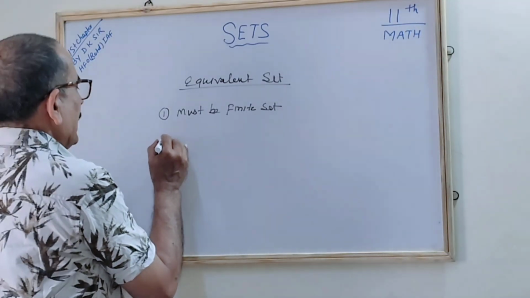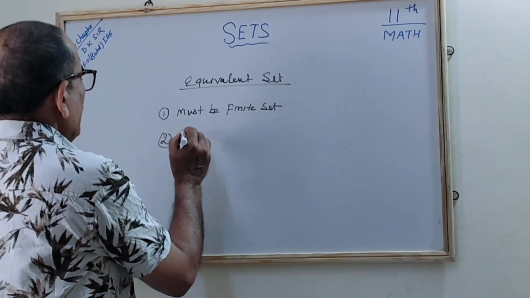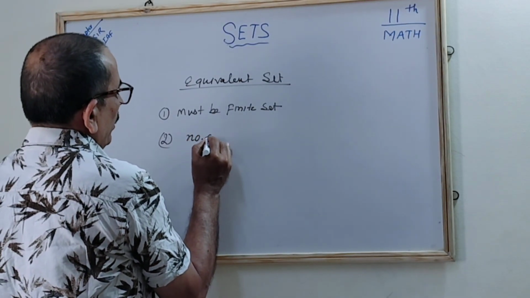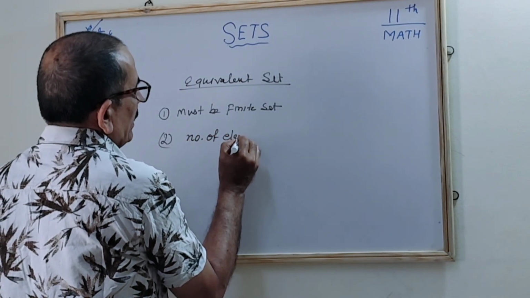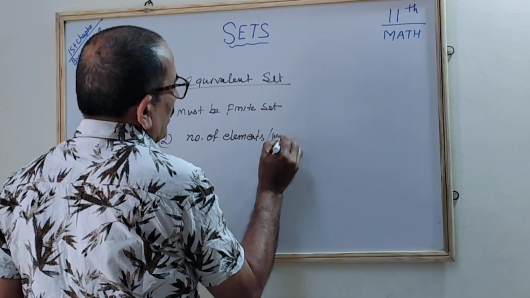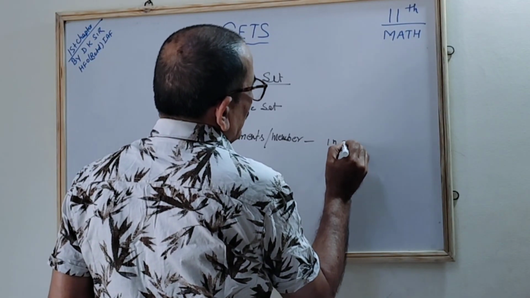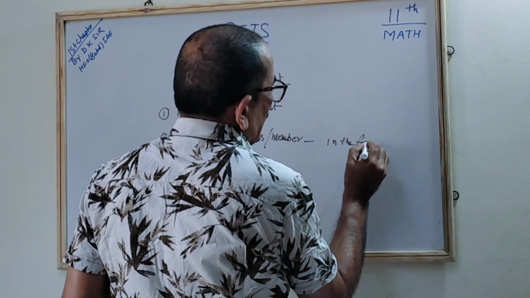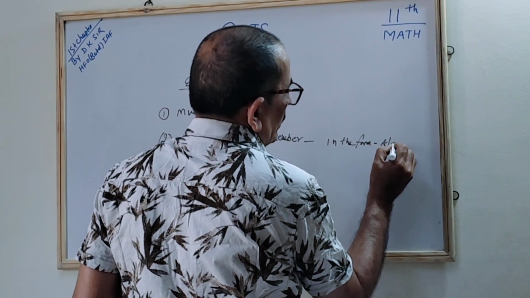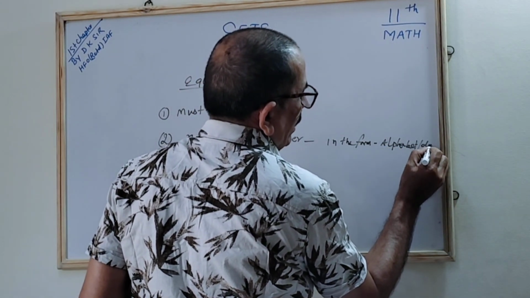The second point of the equivalent set is the number of elements, or members, which can be in the form of alphabets or digits, in any form.